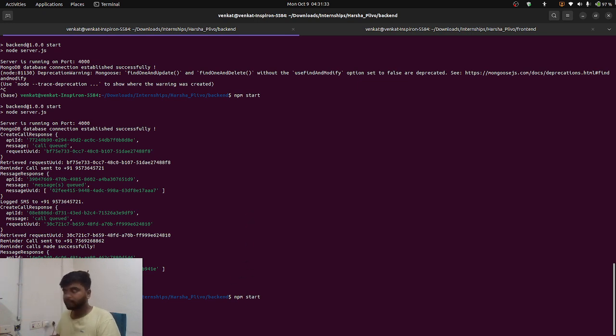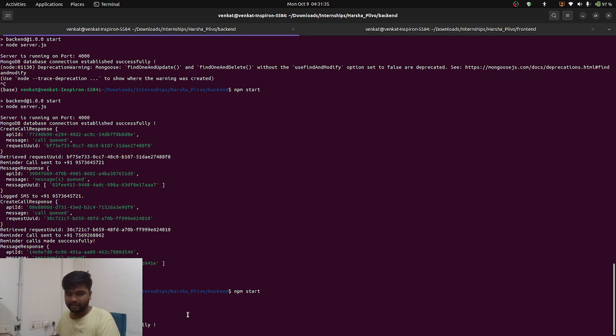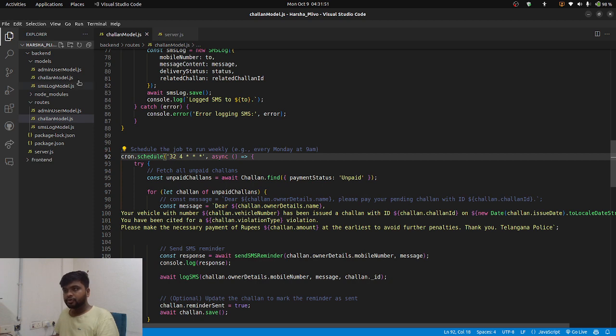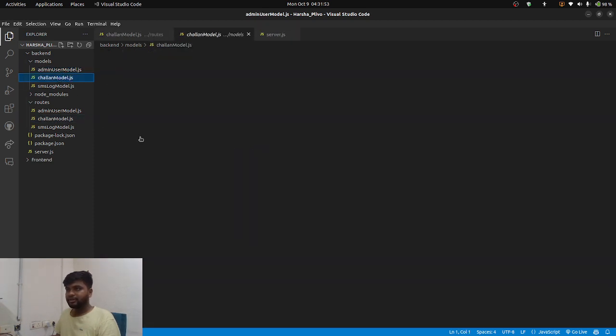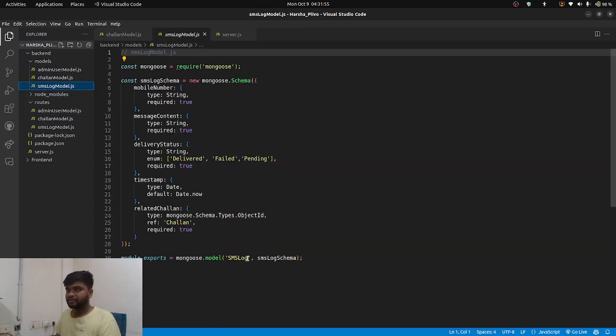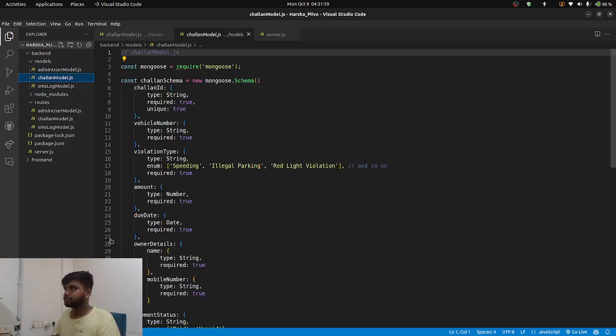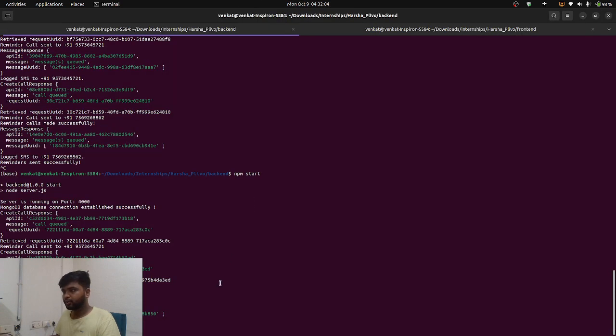You can see that the database is successfully connected. I maintained 3 schemas: one mainly for the challan system, one for SMS logs, and another for admins, in case there are multiple admins. These are the models. This is the entire challan model and this is the SMS logger. And it's 4:32.